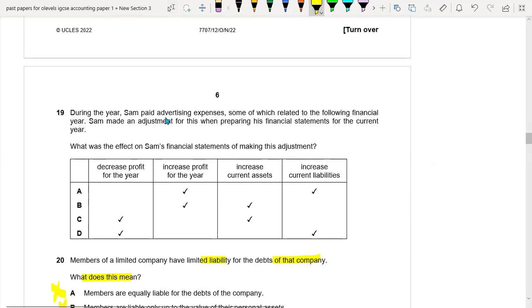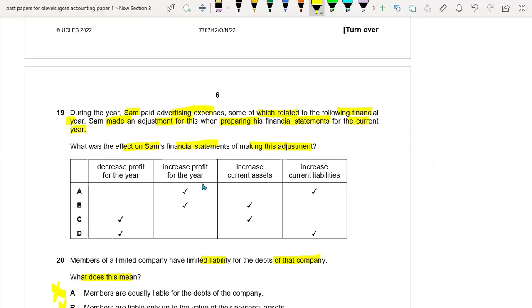Question number 19. During the year, Sam provided advertising expenses, some of which relate to the following financial year. Sam made an adjustment of this when preparing the financial statement for the current year. What was the effect on Sam's financial statement of making this adjustment? Okay, so let's see. During the year, Sam paid advertising expenses, some of which related to the following financial year. Sam made an adjustment of this in preparing his financial statement for the current year. So what was the effect on Sam's financial statements of making this adjustment?